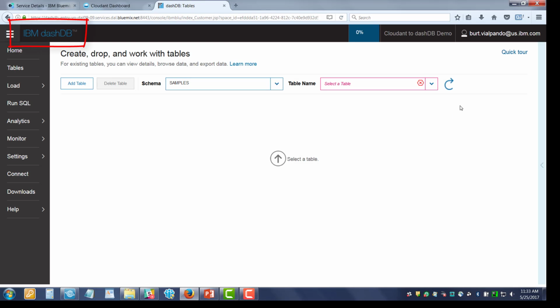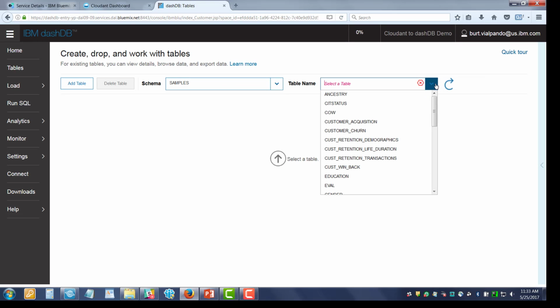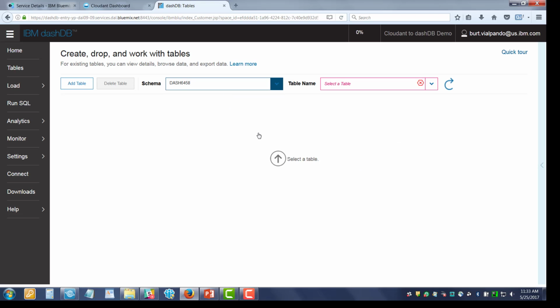This is the dashDB service instance, or database. I just called it Cloudant to dashDB demo. You can call it anything you like. I wanted to show you that I have a sample schema here that has a bunch of tables in it. This is what it looks like when a schema is filled with tables. This is the default schema that we connect to dashDB with, that ends in 6458. That's the kind of schema name you'll get in the free version of dashDB, which is what I'm using. And as you can see, there are no tables here. So we have nothing in this default schema yet.